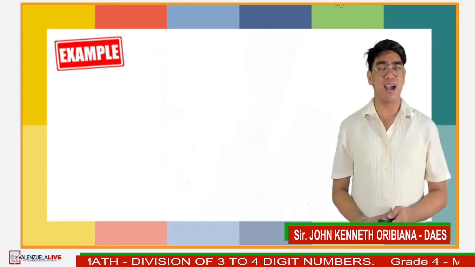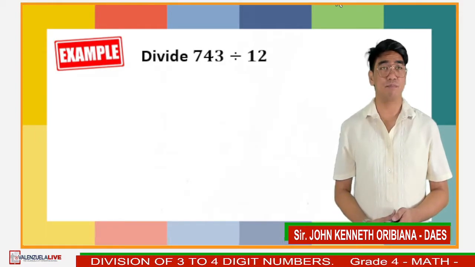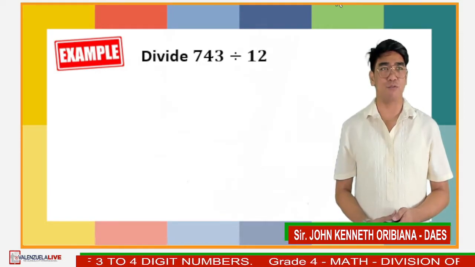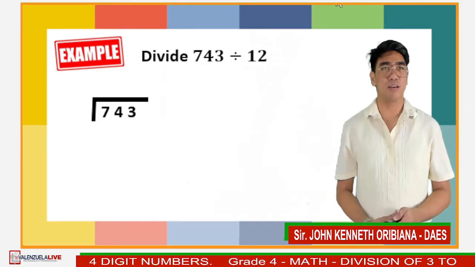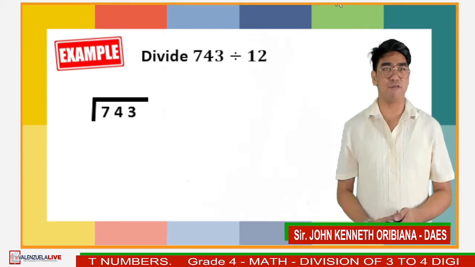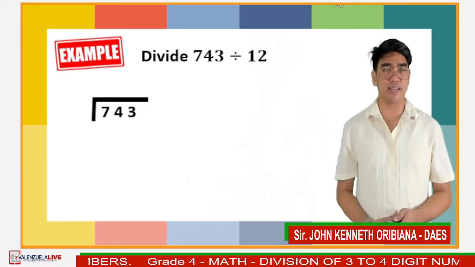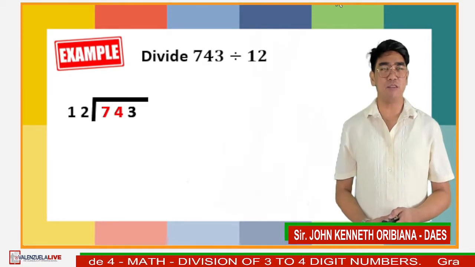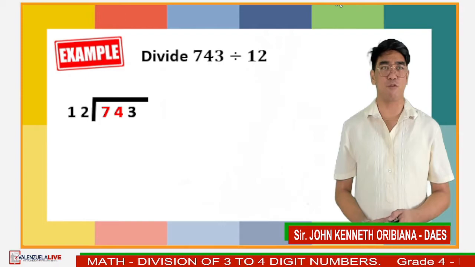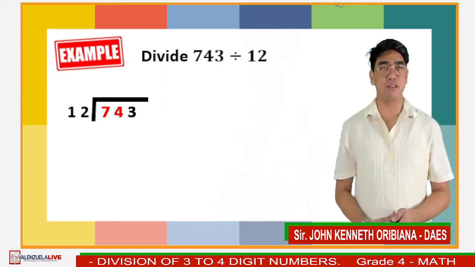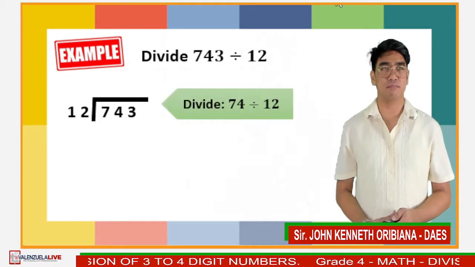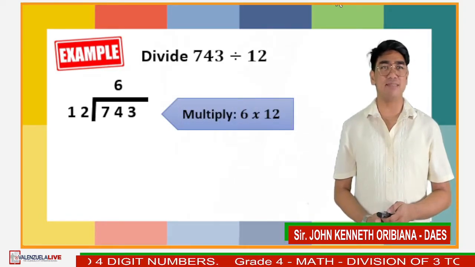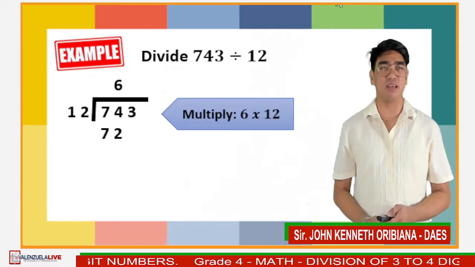Okay, let's try another example. Divide 743 by 12. Let's write it in the vertical form. So 743 divided by 12. We cannot divide 7 by 12, so let us take 74. 74 divided by 12 is 6. Then multiply 6 and 12, the answer is 72.